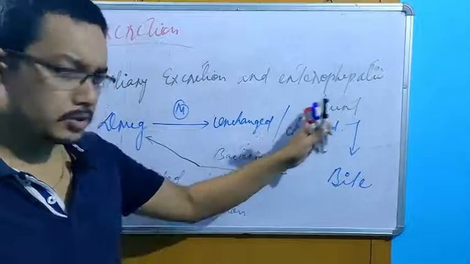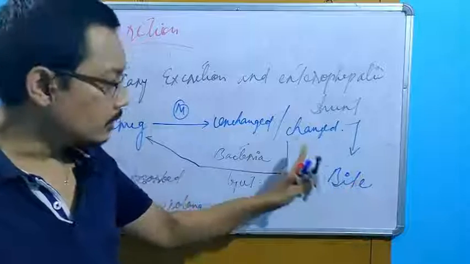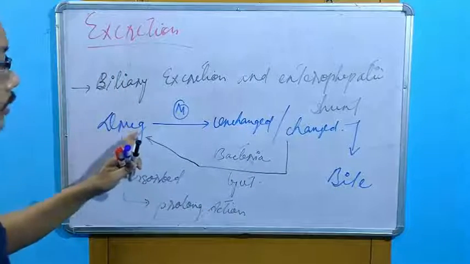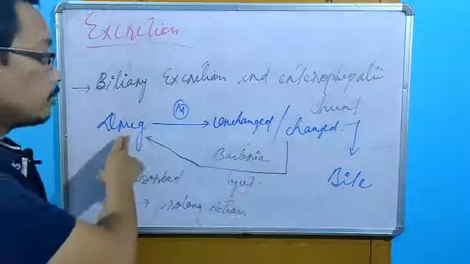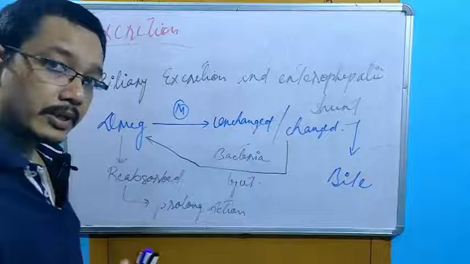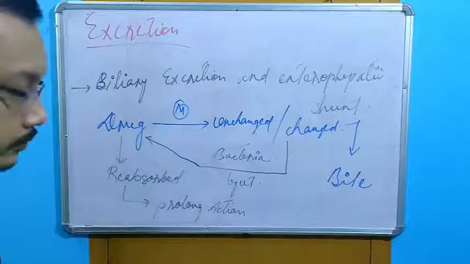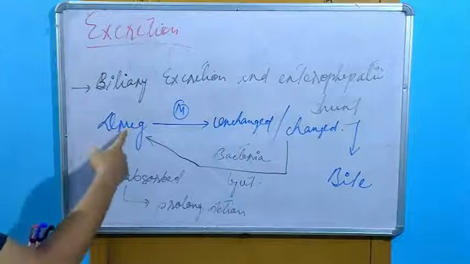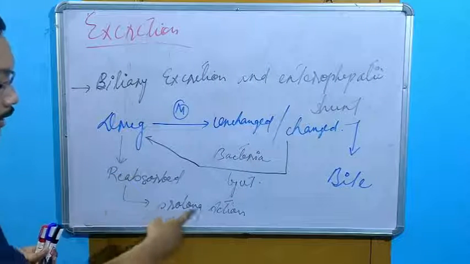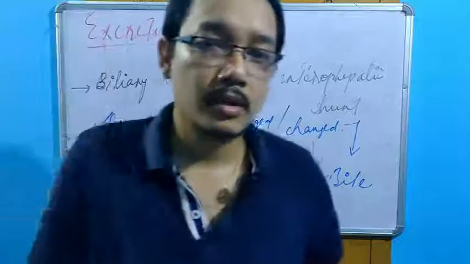A certain portion may be excreted, but a certain portion will change back to the original drug with the help of the bacteria present in the gut, the gastrointestinal tract. Now the drug will be reabsorbed, and again there is prolonged action.